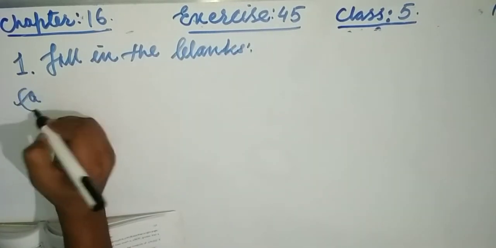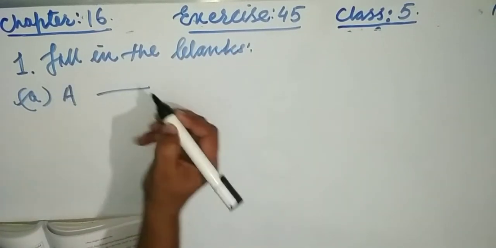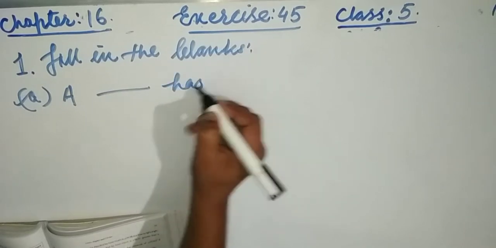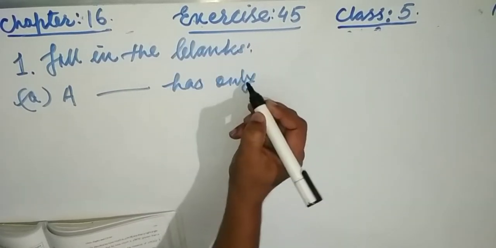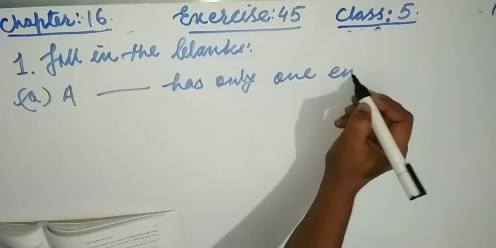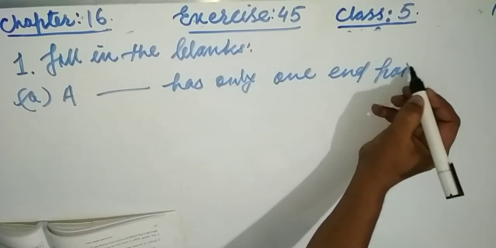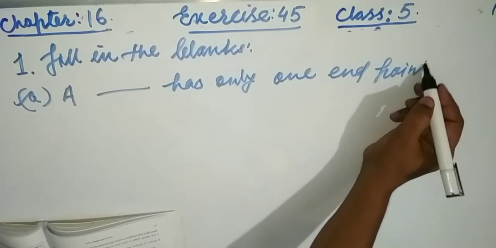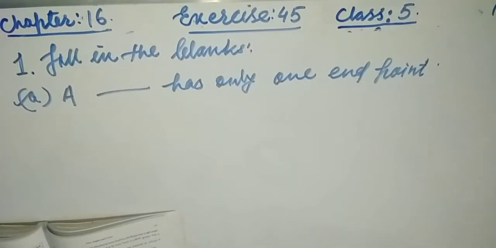Now see friends, A says: a blank has only one end point.